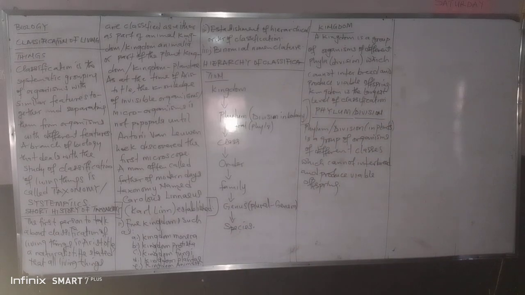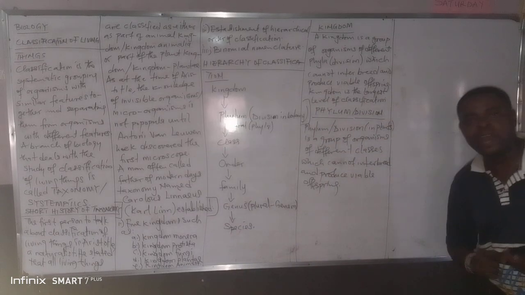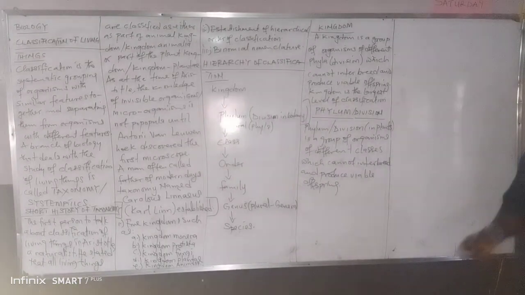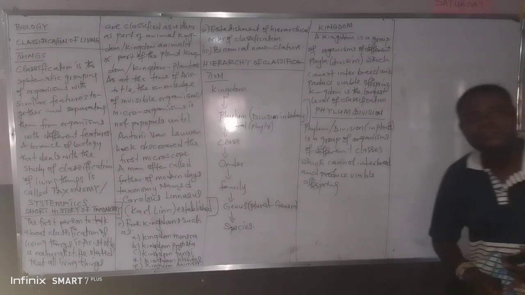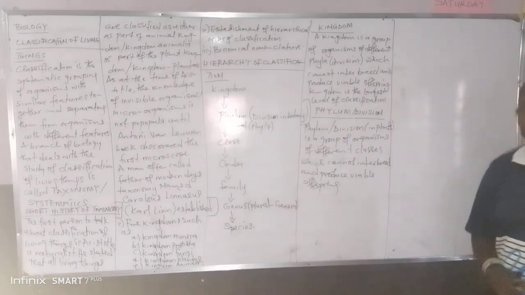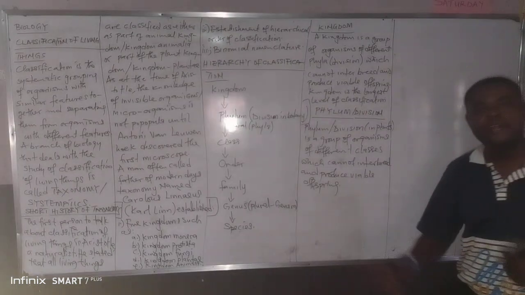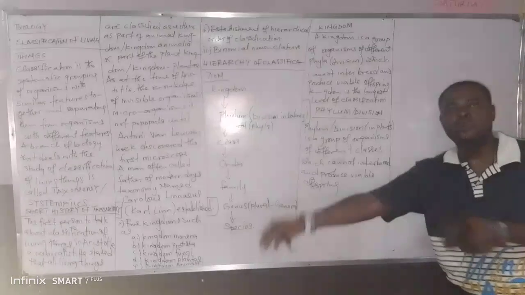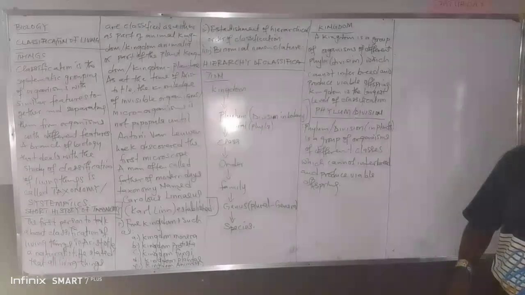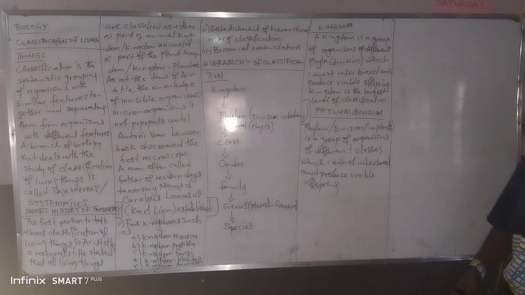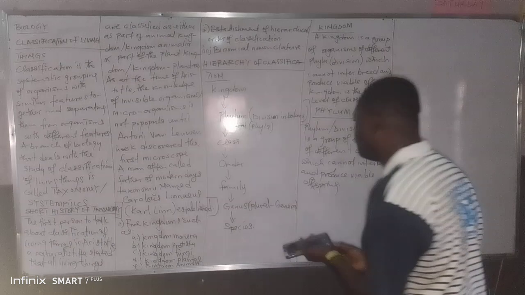So organisms of different classes. For example, in the phylum Chordata, we have the class Mammalia, where human beings belong. Class Amphibia, where you have frog and toad. Can toad and frog belonging to Amphibia marry a human being belonging to phylum Chordata, class Mammalia? It's not possible, and they cannot produce viable offspring.